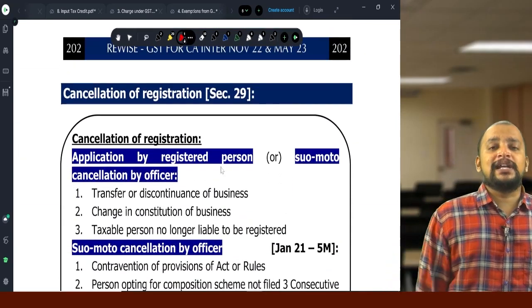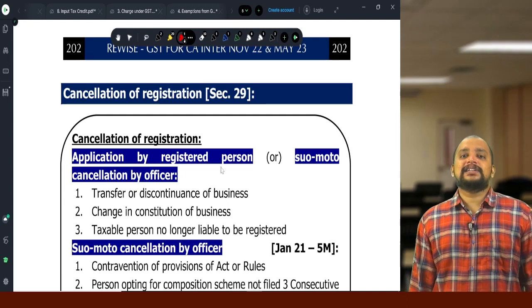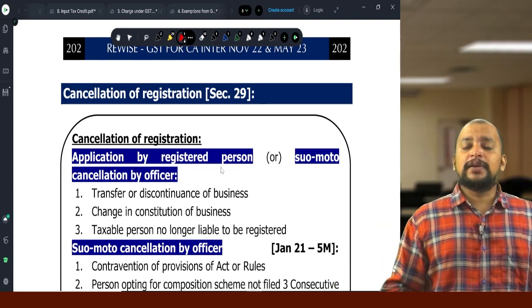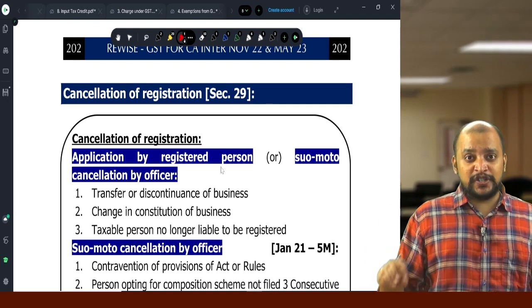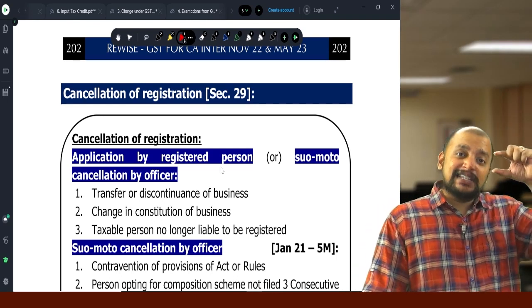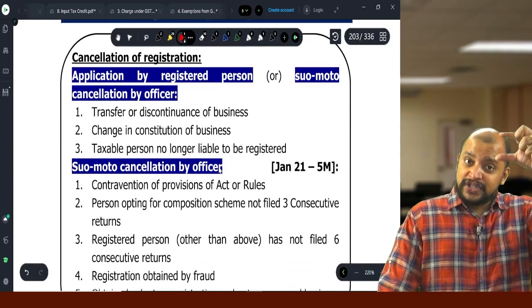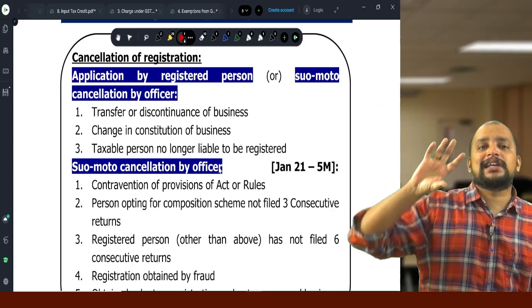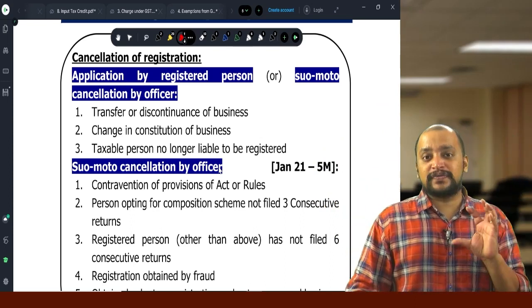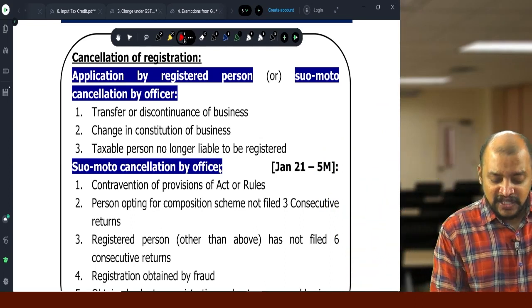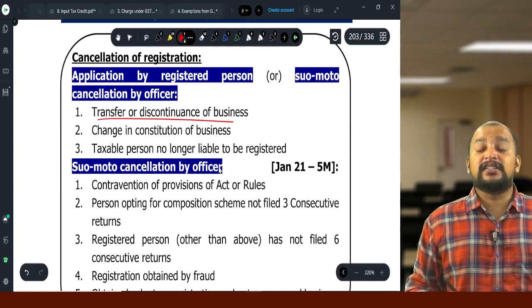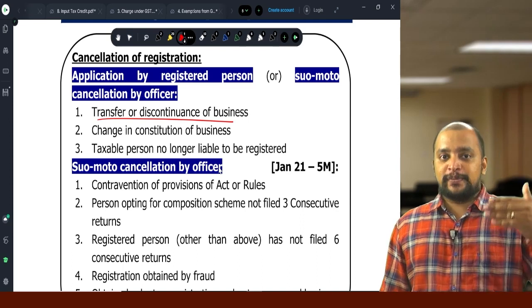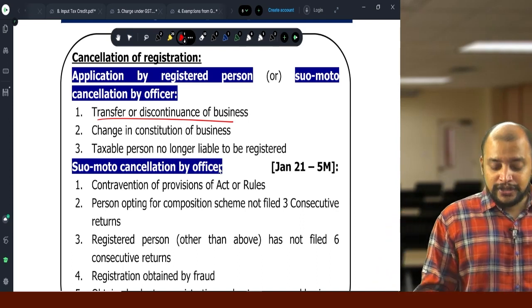Then section 29, cancellation of registration. There are total 8 situations wherein cancellation of registration is possible. In that, the first 3 cases, either the registered person can make application for cancellation or proper officer can initiate cancellation. What are those first 3 cases? Transfer or discontinuance of business. This you need to remember. Any transfer or discontinuance of business, or change in constitution of business.